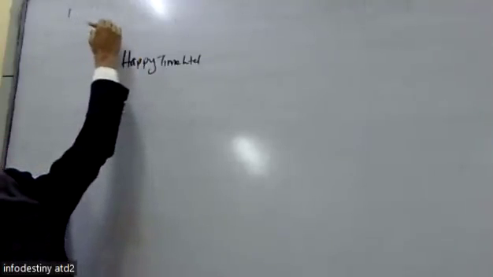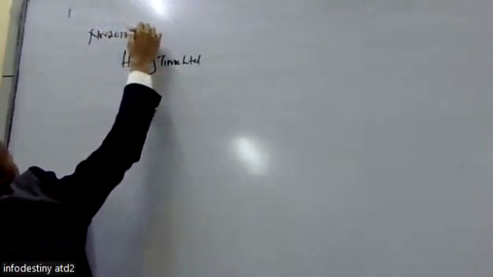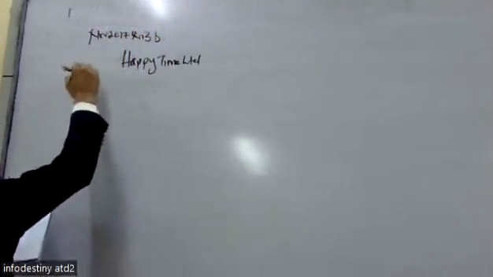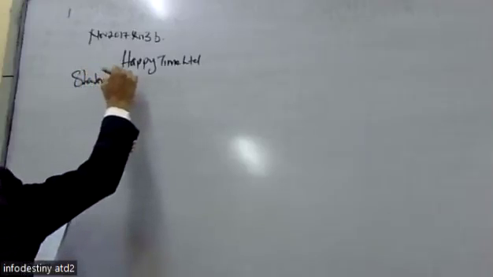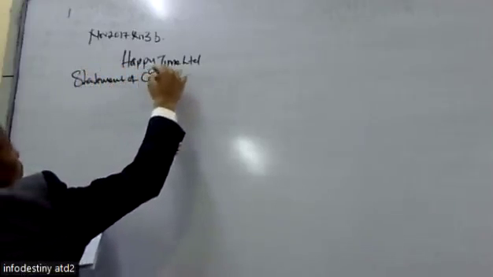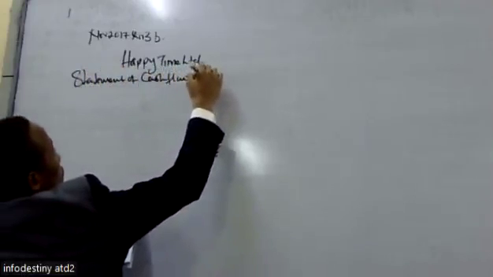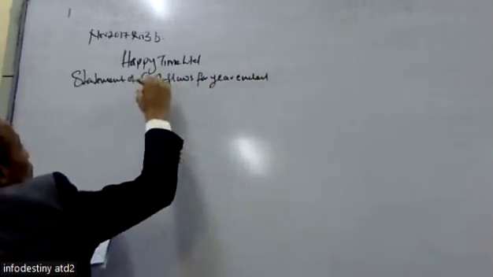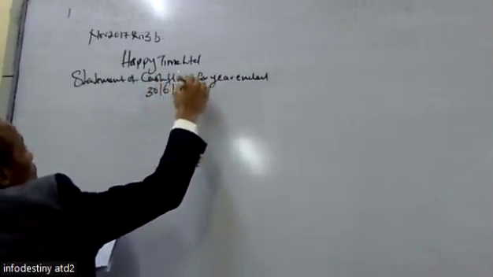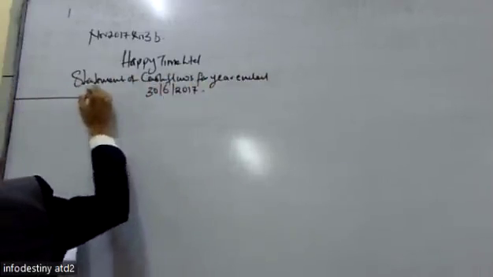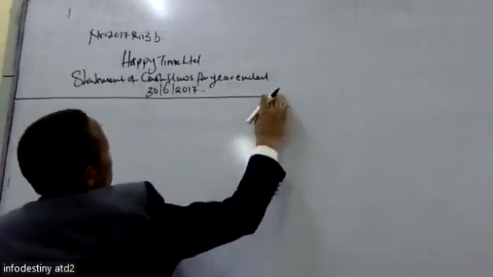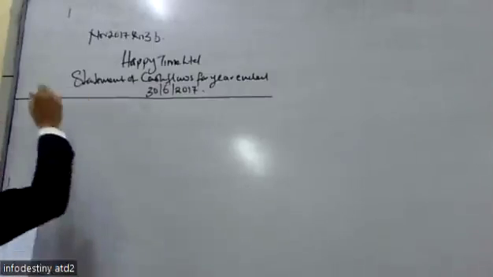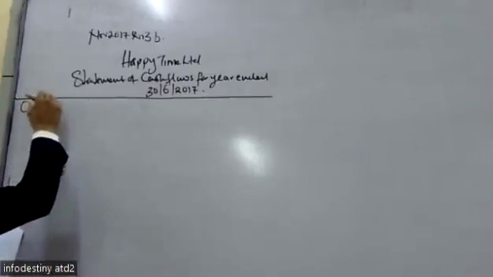This is November 2017, question 3B, statement of cash flows for the year ended 30th June 2017. So we start with the operating activities.